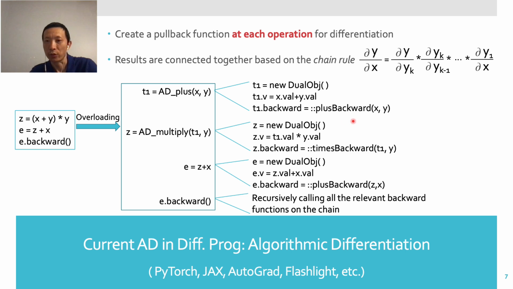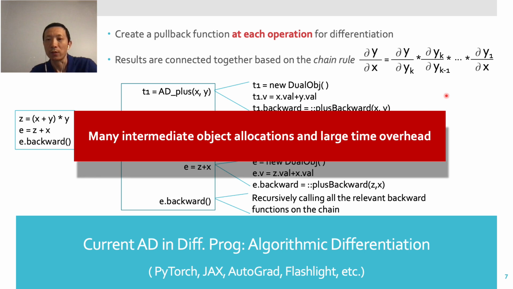These pullback functions will be recursively invoked later, with each differentiating one single operation. The results are connected together through this chain rule in calculus to generate the final gradients. It is easy to see that this approach incurs many allocations of intermediate objects and also time overhead.